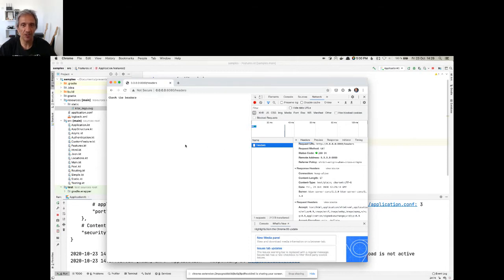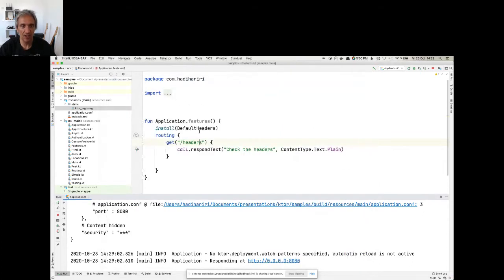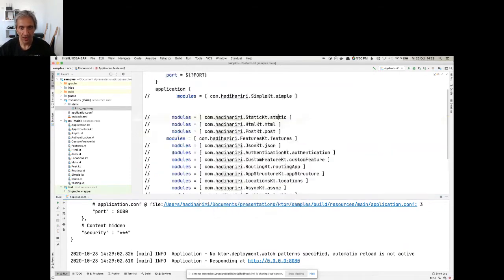So this allows me to add some default headers. And of course, with Ktor, you can add as many headers as you want. The point here is to understand essentially how this concept of features works. I can install a feature and then I can actually use that feature.